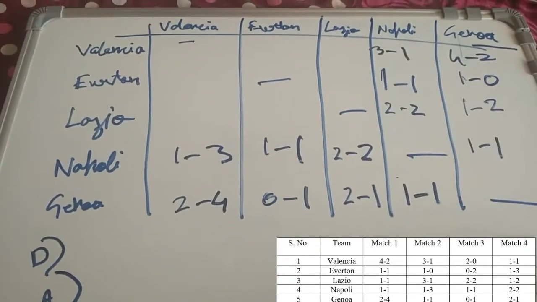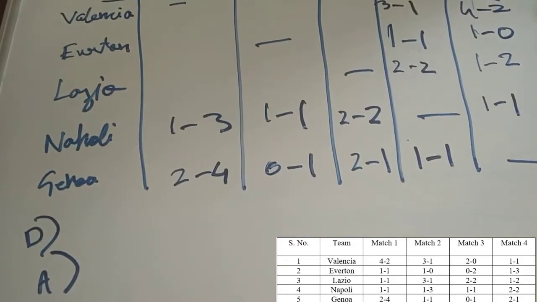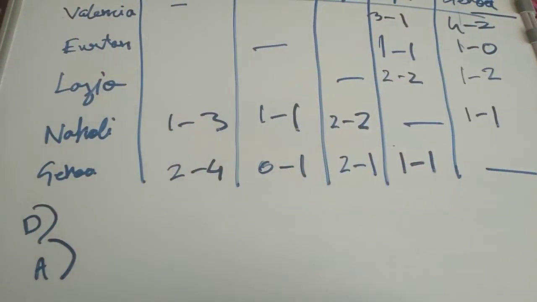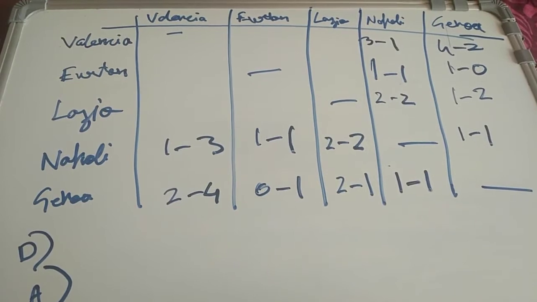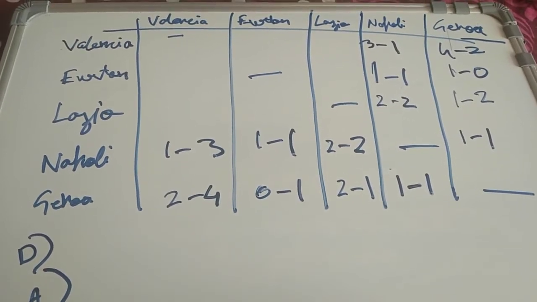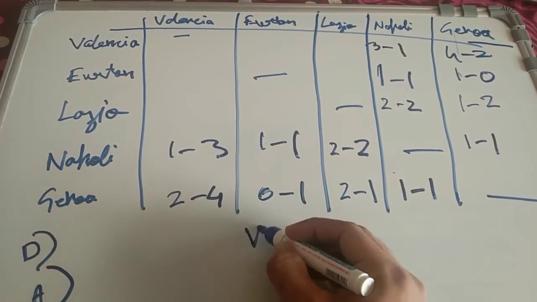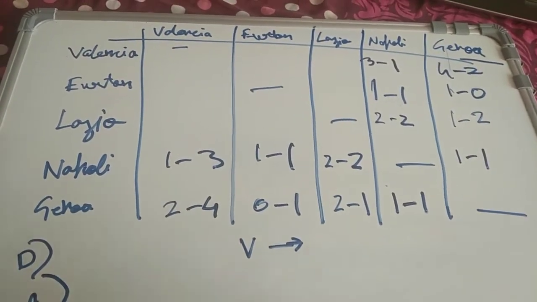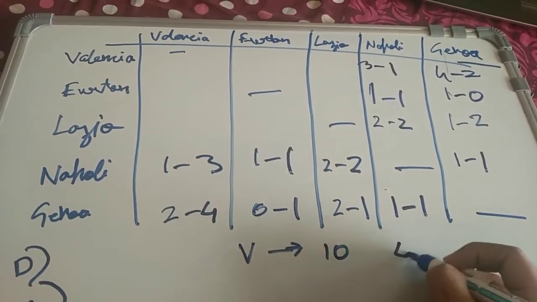Now, in terms of performance ratio, which was the worst team? To calculate the performance ratio, I need to know how many goals each team has scored and how many goals each team has conceded. Valencia has scored a total of 10 goals and conceded a total of 4 goals.